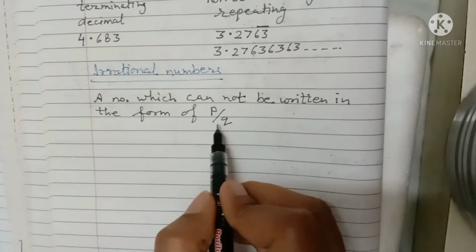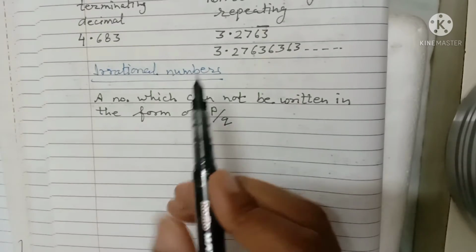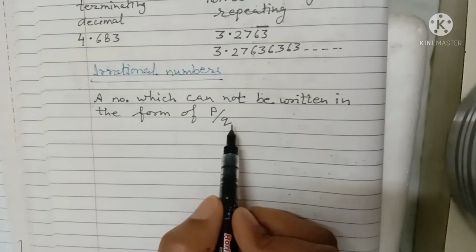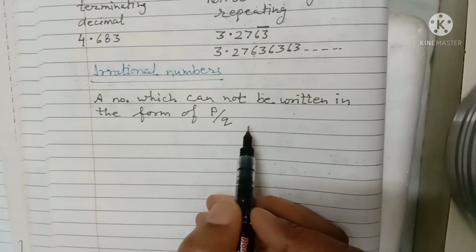If you can write it in the form of p upon q, then it becomes a rational number, but if it cannot be written in the form of p upon q, these are irrational numbers.